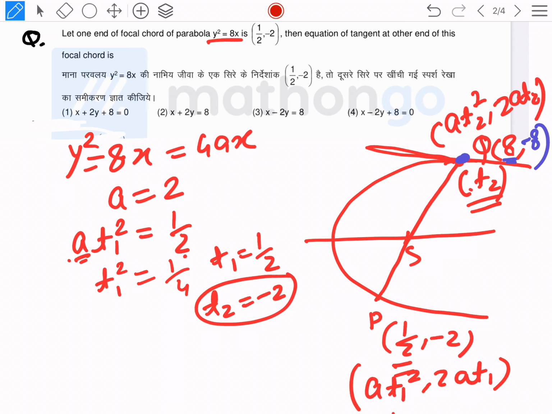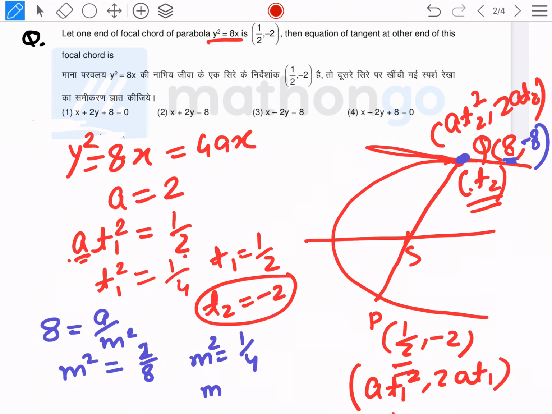Now if this 8 is represented by a by m square, then m square is equal to 2 by 8, which means m square is 1 by 4, then m is equal to 1 by 2.